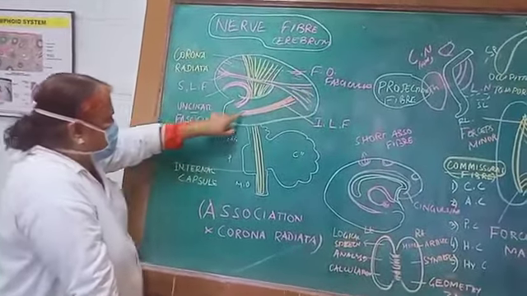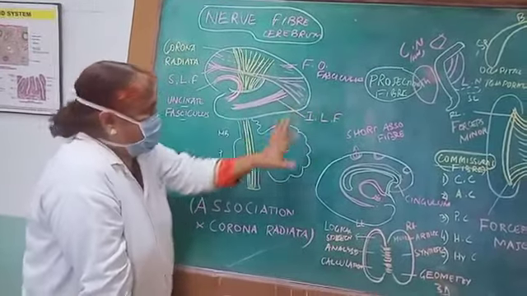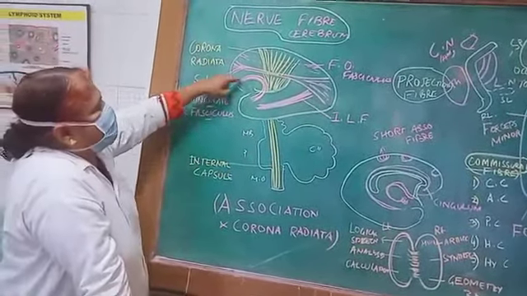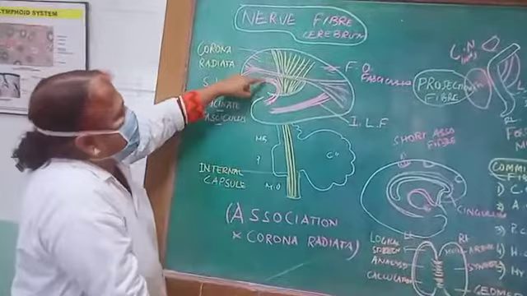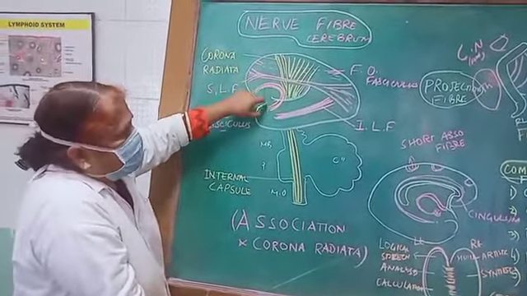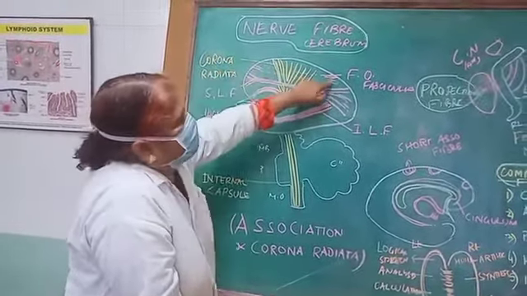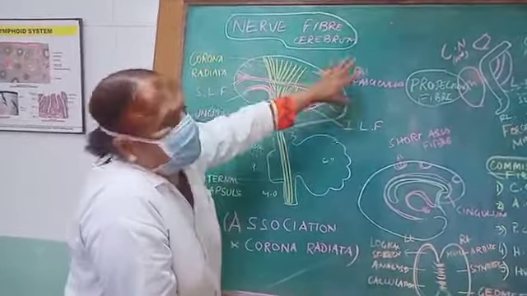That will come from the occipital towards the temporal lobe as the inferior longitudinal fasciculus. Now coming to this fasciculus from the uncus to the pars orbitalis, this is called uncinate fasciculus. Then one fiber that is coming from the frontal to the occipital is called the fronto-occipital fasciculus.